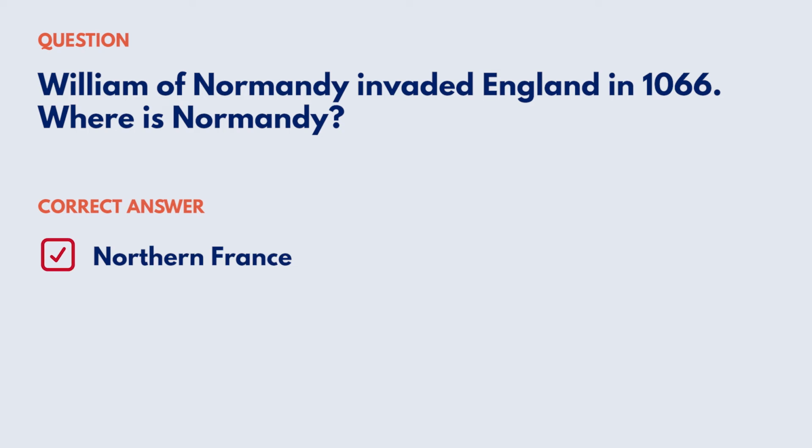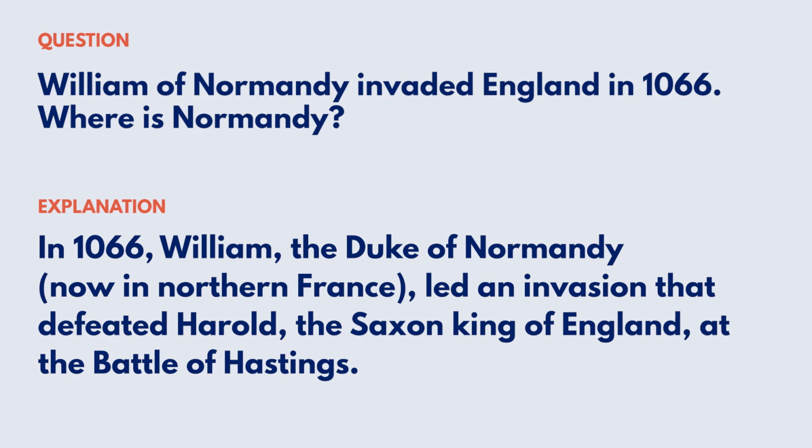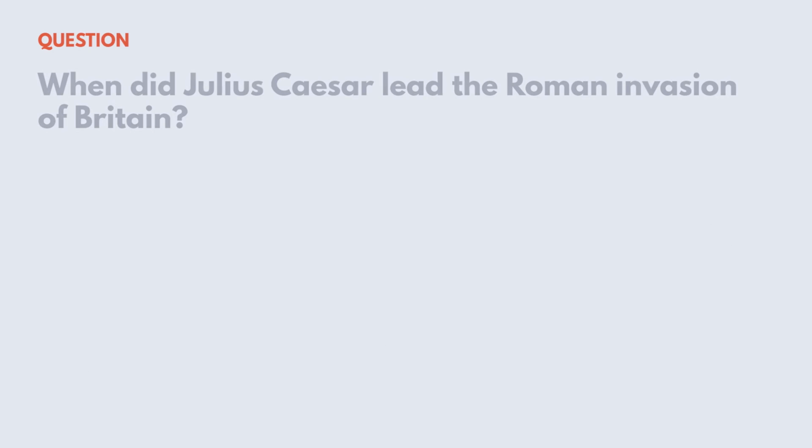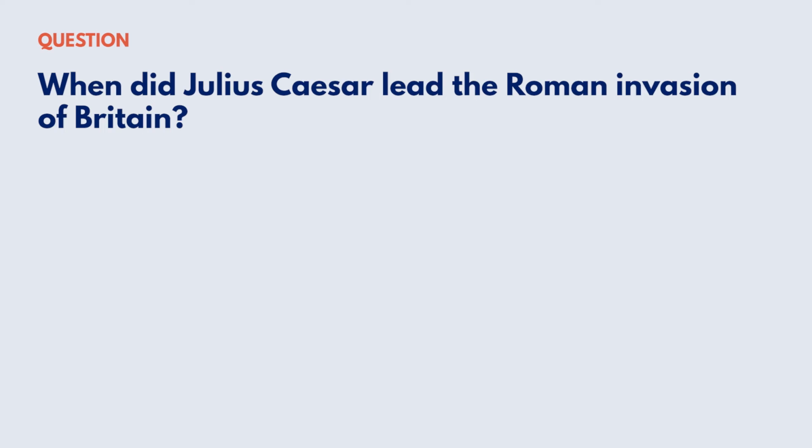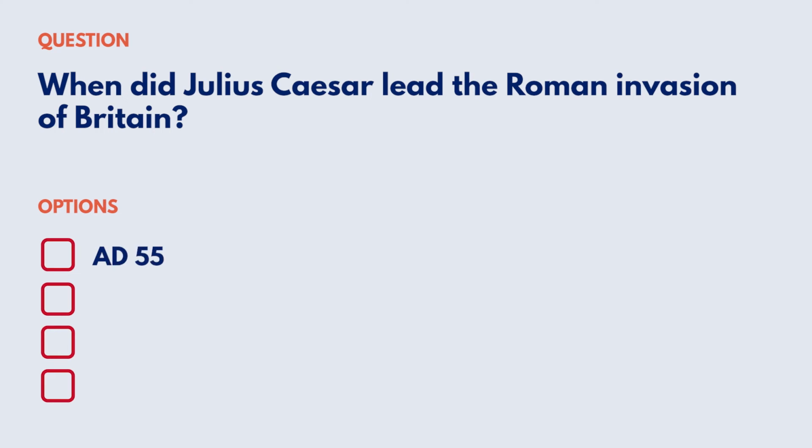Correct answer: Northern France. Explanation: in 1066, William, the Duke of Normandy, now in northern France, led an invasion that defeated Harold, the Saxon King of England, at the Battle of Hastings. Reference: the Norman Conquest. When did Julius Caesar lead the Roman invasion of Britain? Your options are: AD 55, AD 75, 55 BC, 65 BC.